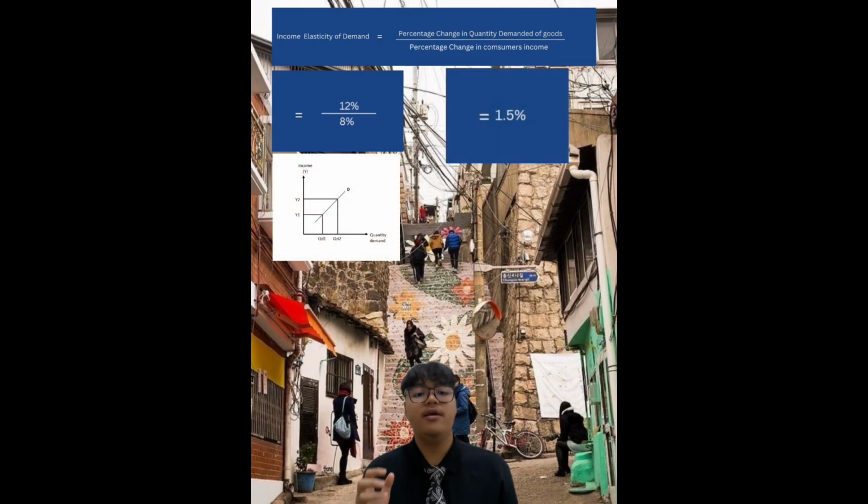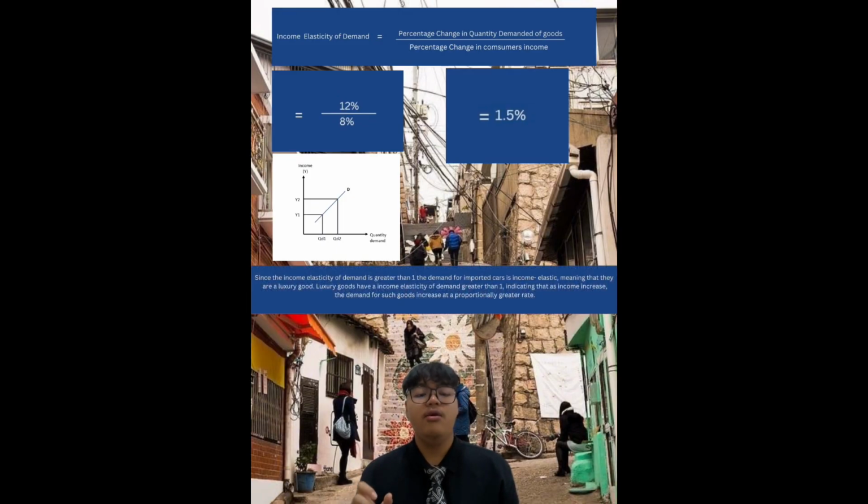Refer to the graph. An increase in income from Y1 to Y2 leads to an increase in quantity demanded from Q1 to Q2, but the increase in the quantity demanded is more than the increase in income. Since the income elasticity of demand is greater than 1, we can conclude that the demand for imported cars is income elastic.